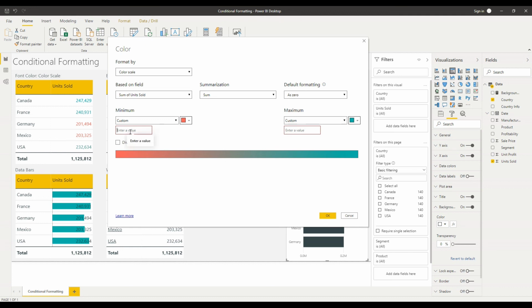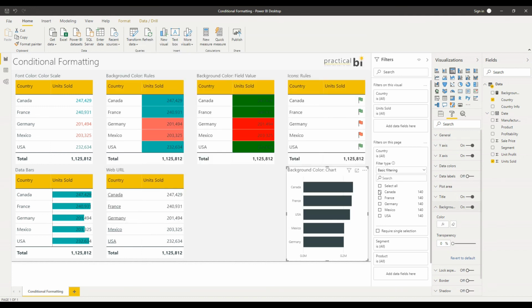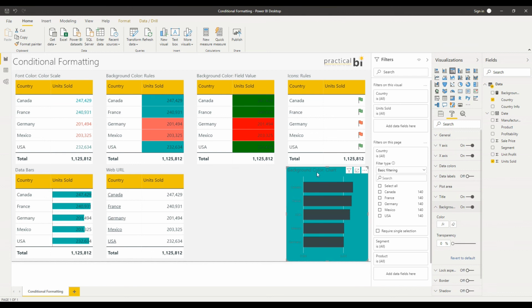So let's just apply an arbitrary minimum and maximum. Click OK to that, and you'll see that the background of the chart has been formatted as well. So there are a few different areas of visuals, and it depends on the visual that you've got as to how you can conditionally format that visual.